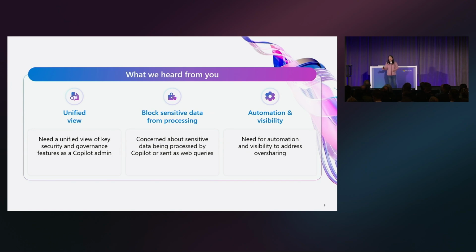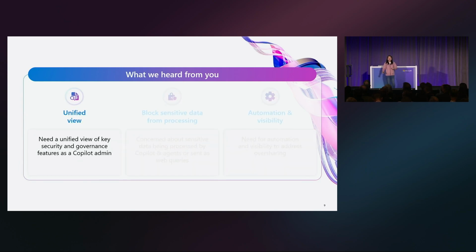And then also, I want to protect sensitive data, the most valuable content in my tenant, from being either processed by Copilot or sent as a web query. Does that resonate? Is that blocking some of your Copilot deployments? Awesome. And then last but not least, yes, there are lots of reports out there to help me gain visibility into oversharing, but how about some automation for that? Yeah? Awesome.